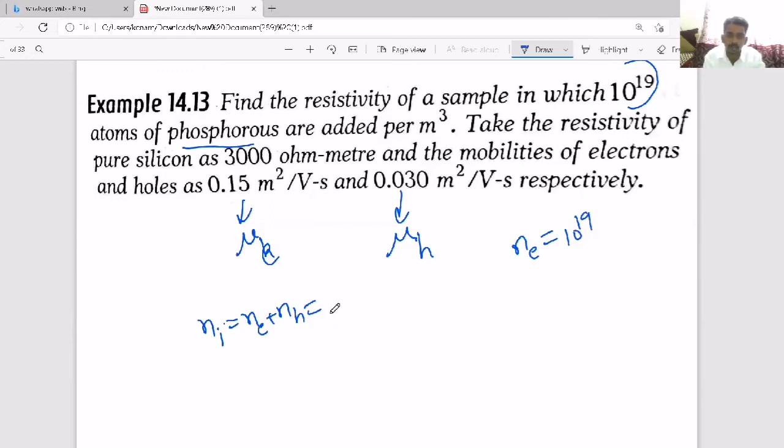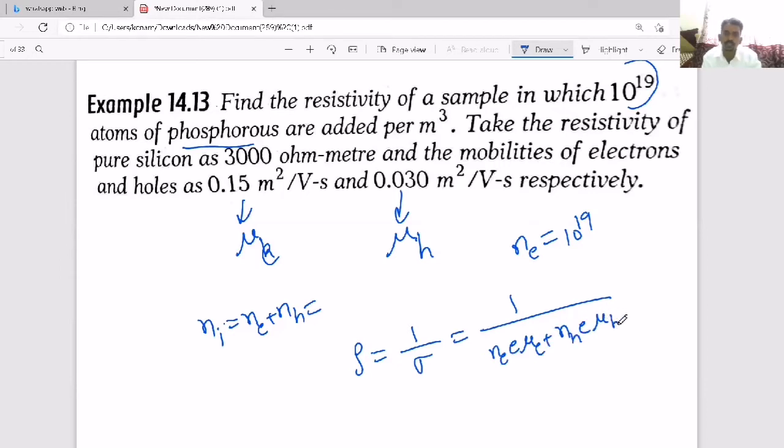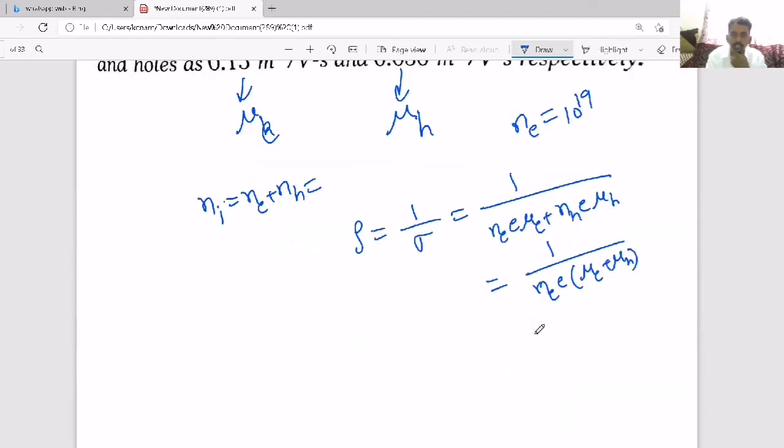So you can take Ne equal to NH, and they are asking resistivity. Resistivity equals 1 by conductivity. The conductivity formula we have taken is Ne E into mu E plus NH E into mu H. But here Ne equals NH, so if you take common, it is 1 by Ne E into mu E plus mu H. The mu E, mu H values are given, Ne value is given, E value is given, so you can find the resistivity.